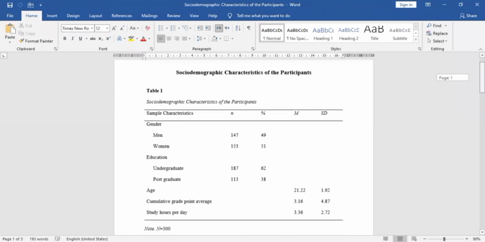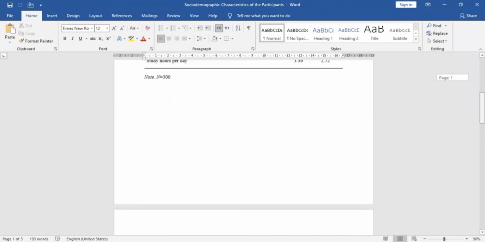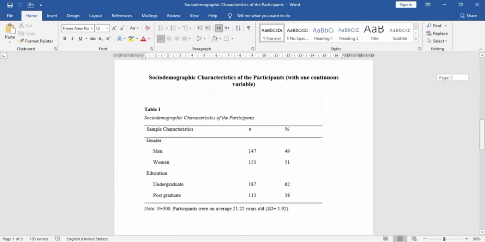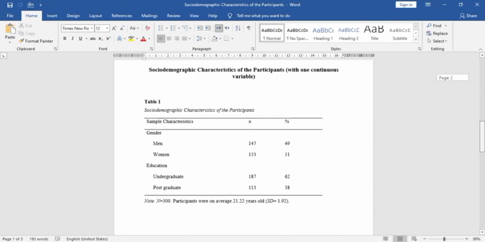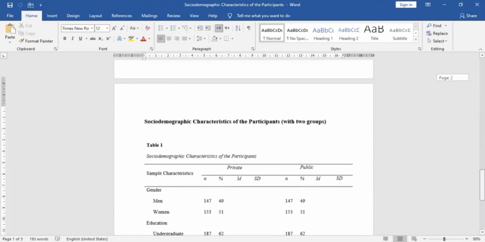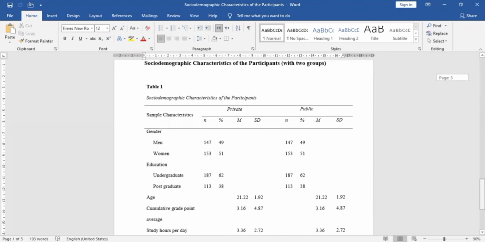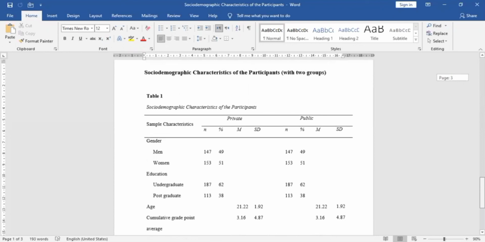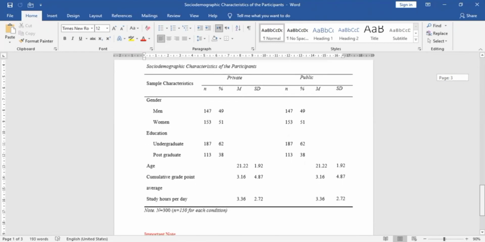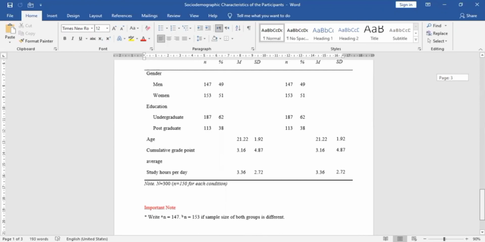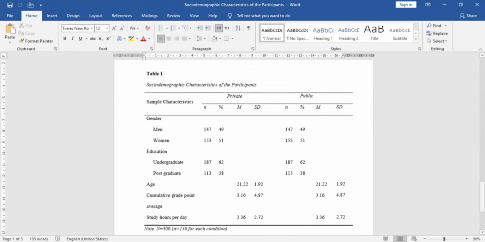So you can see all the tables again. This is the simple demographic table. This is the table with one continuous variable. And this is the table when we have two categories of the participants, two groups. For example, private, public, maybe it could be gender, men, women, it could be family system, anything. So these are the patterns of all the demographic characteristics tables.